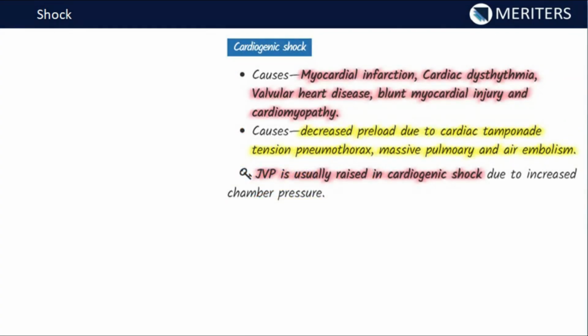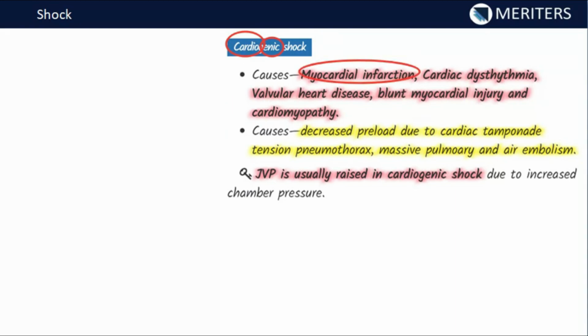Now let's see cardiogenic shock. In cardiogenic shock, as the name itself indicates, cardio, the organ responsible for the shock, is the heart, and genic means generated by the deficiency of functioning of the heart. So cardiogenic shock is basically a state of hypotension or hypoperfusion as a result of low cardiac output. This can be the simplest definition: due to low cardiac output, there is hypotension, decrease in BP, as well as decrease in perfusion to the tissues where we have to supply oxygen. So what are the causes of this cardiogenic shock?